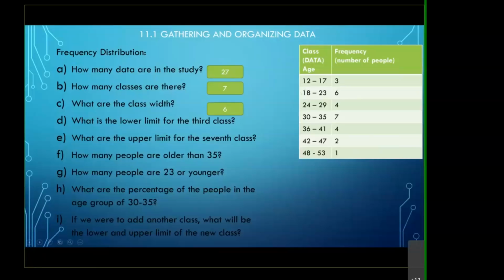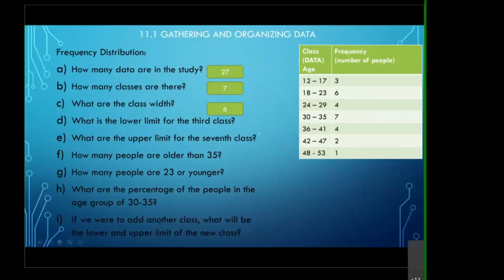Or the same thing is basically you ask yourself, every time you jump from the first class to the second class, how many did you add? From 12, I jump, I get 18, so I add 6. From 18, I jump, I get 24, I add 6. Every time you jump from one class to the next, how many did you add? That's your class width, how big your class is. Same thing with the upper limit. Every time you jump, you add 6 units to it, meaning that's how big each of your classes is.